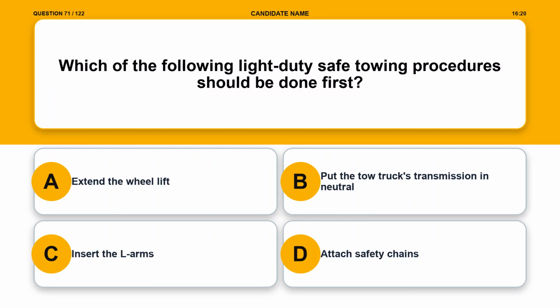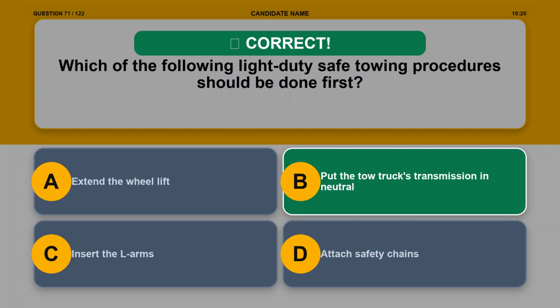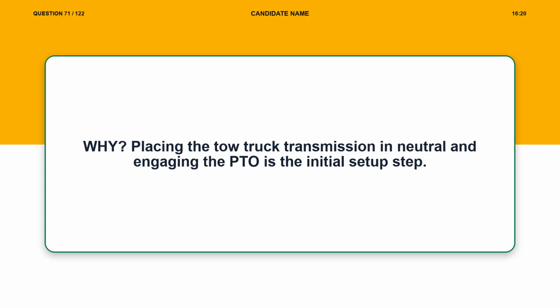Question 71. Which of the following light-duty safe towing procedures should be done first? Option A. Extend the wheel lift. Option B. Put the tow truck's transmission in neutral. Option C. Insert the L-arms. Option D. Attach safety chains. The correct answer is option B. Put the tow truck's transmission in neutral. Explanation. Placing the tow truck transmission in neutral and engaging the PTO is the initial setup step.